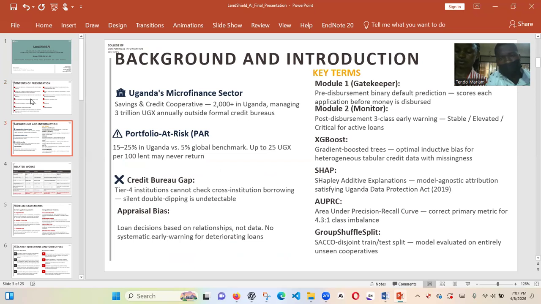The background and the introduction: we have Uganda's microfinance sector, which has savings and credit cooperatives and microfinances, over 2,000, and they manage over 3 trillion annually, but they operate outside formal credit bureaus. And then we have portfolio at risk, whereby these institutions deal in lending to borrowers, but they run this portfolio at risk of 15 to 25%.